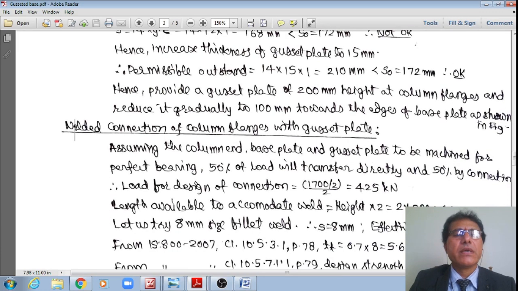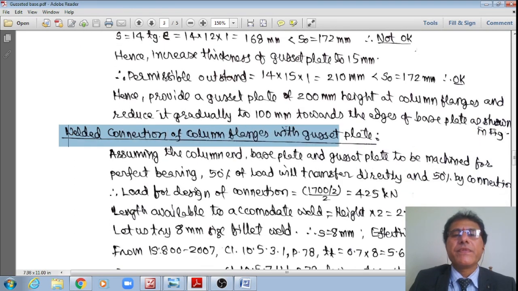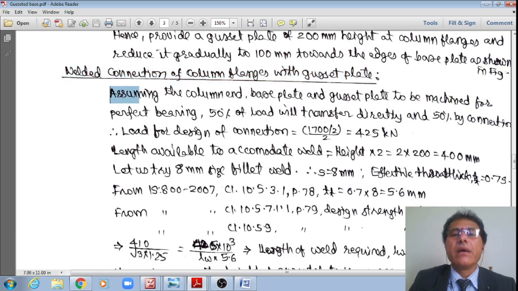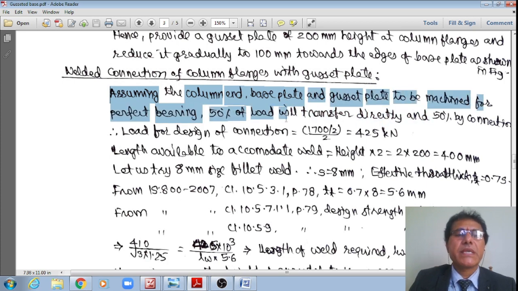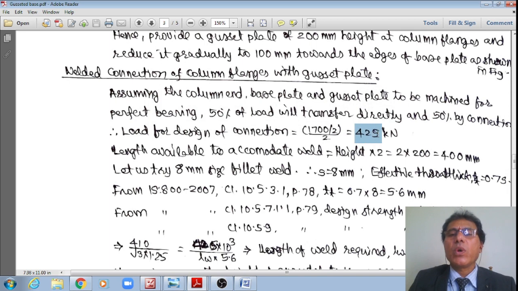Next heading is the design of welded connection of the column flanges with gusset plate. Please make a note, column flanges with gusset plate, right? Assuming the column end, the base plate and gusset plate are machined, that was already assumed in the previous case, right? No load needs to be transferred by the gusset system, but nevertheless we will assume that 50% load will be transferred by the direct bearing as well as 50% by the connections. Therefore, the load for the design of the connection is equal to 1700 by 2, that is 850, that divided by 2, or say 425 needs to be transferred